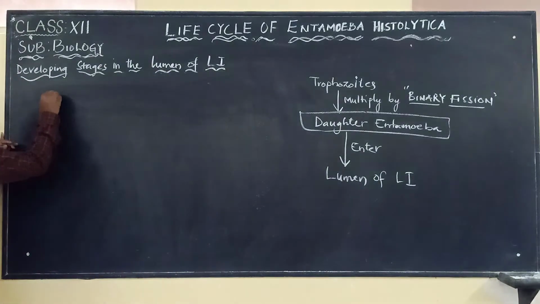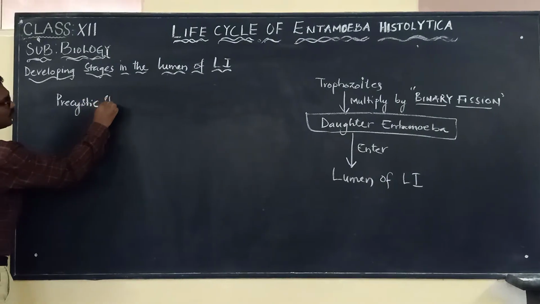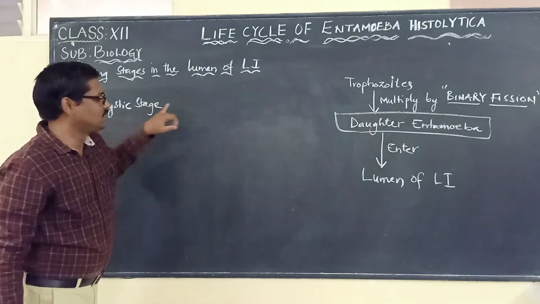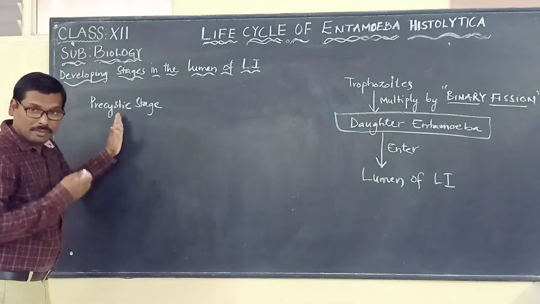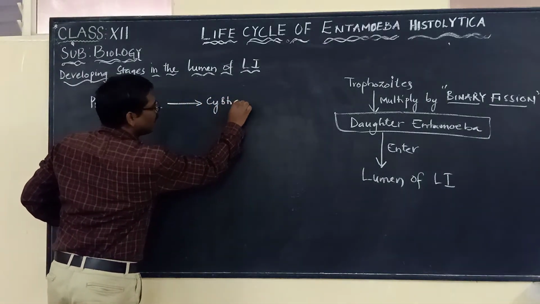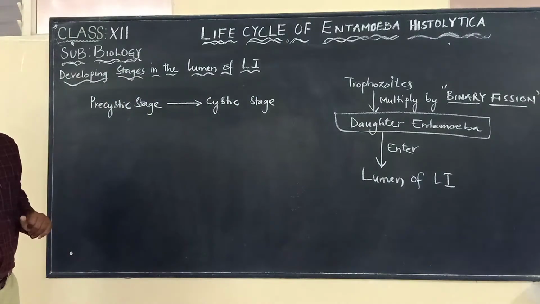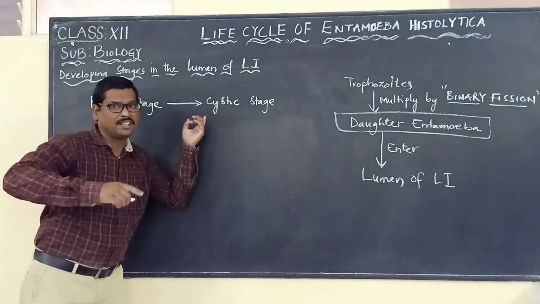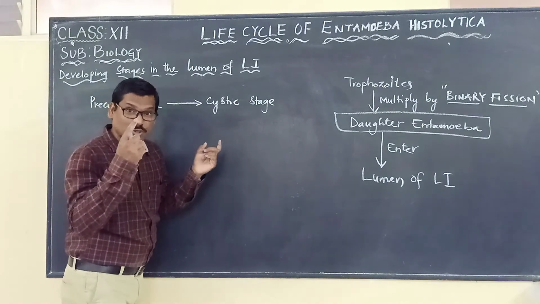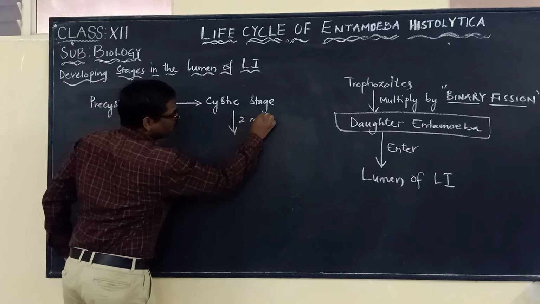So those which are in the precystic stage are present in the lumen of the large intestine. From the precystic stage only, they enter into the cystic stage. They are entering into the cystic stage, we said. And in the cystic stage, what we said? The nucleus undergoes two mitotic divisions.